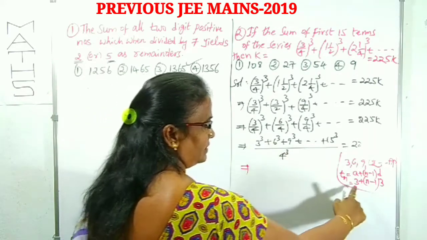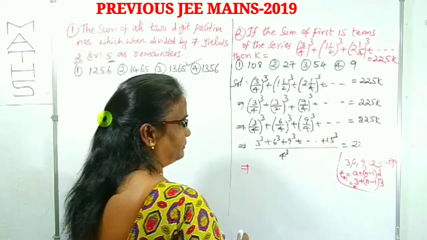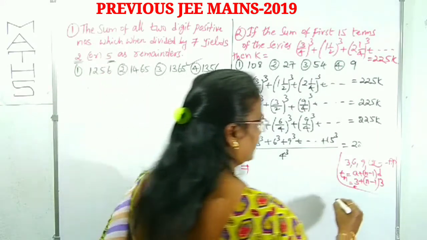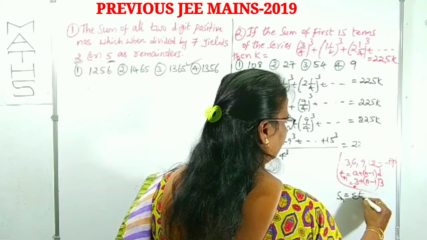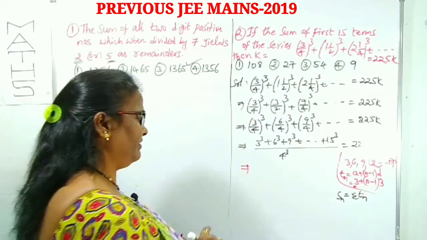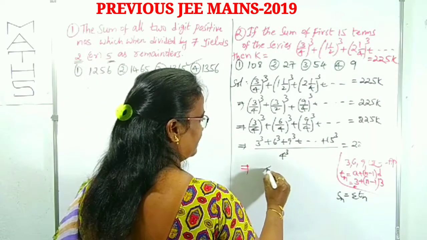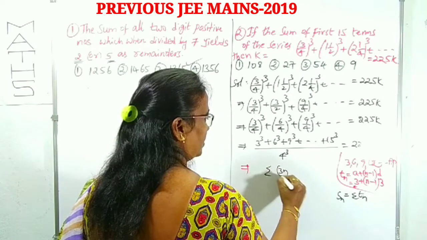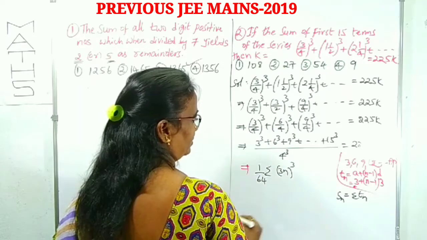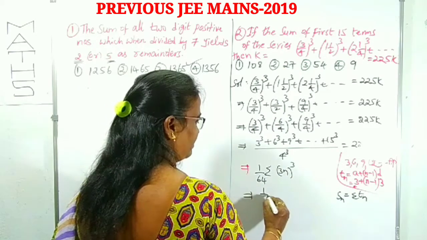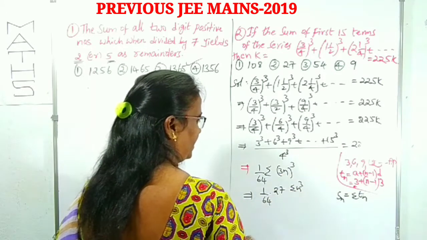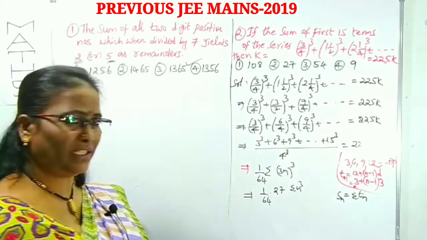If the nth term is 3n with the power 3, then for the sum of n terms we can write Sn, which is equal to sigma Tn. I have taken 15 as n now; afterwards I will substitute 15. This is in the form of sigma of 3n whole cube over 4 power 3, which is 64. We can take it out. So now, shall I rewrite this one? 1 by 64, 3 cube is 27, of sigma n cube. That I will equate to 225k afterwards.